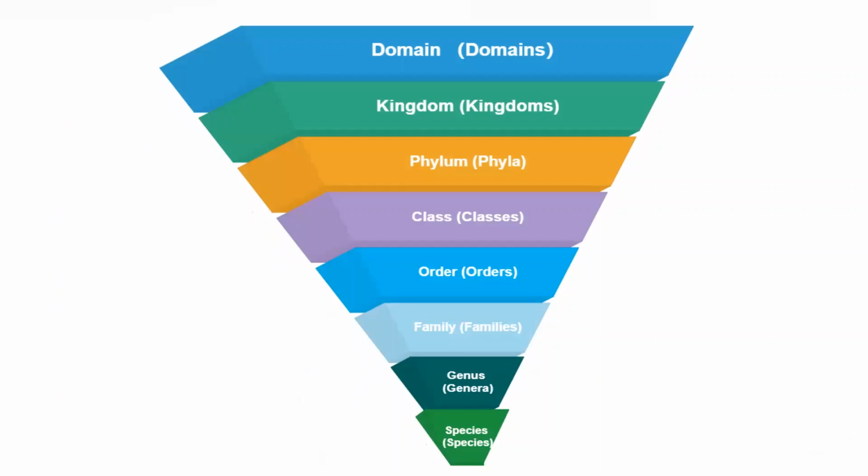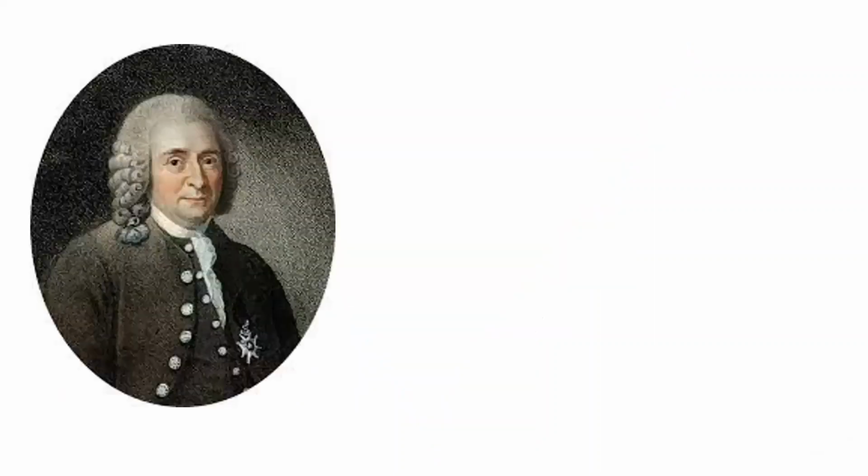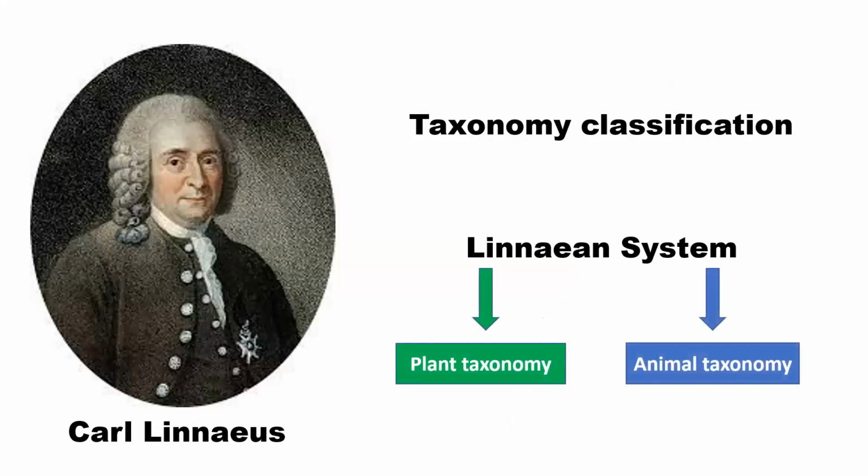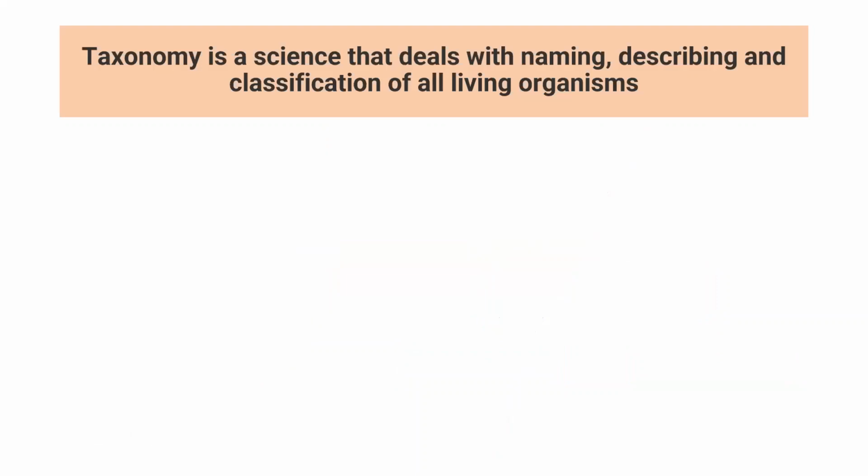Now, this system of classification is known as taxonomy, and it was brought forward by the father of taxonomy, known as Carl Linnaeus. He proposed the taxonomy classification, and this system is known as the Linnaean system. It has separate plant taxonomy and animal taxonomy. Taxonomy is a science that deals with naming, describing, and classification of all living organisms, and each of the groups is known as a taxon, and in plural form, they are known as taxa.